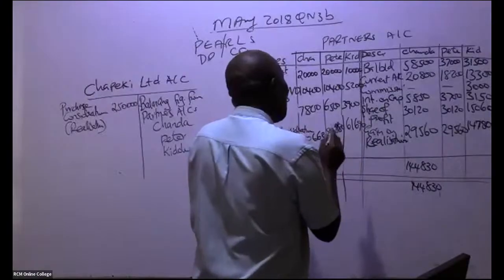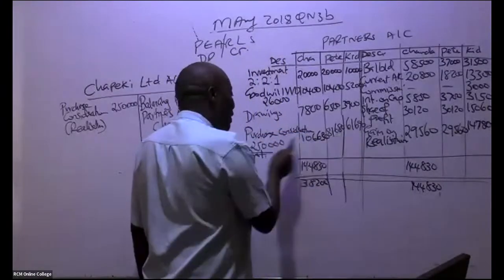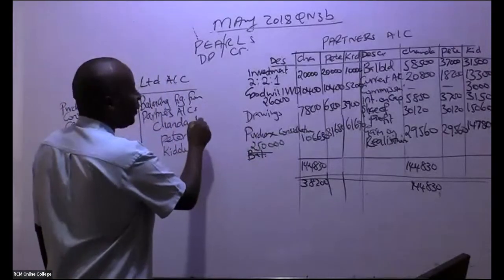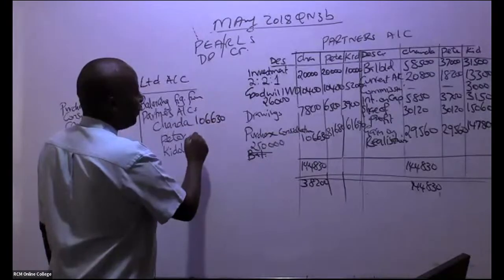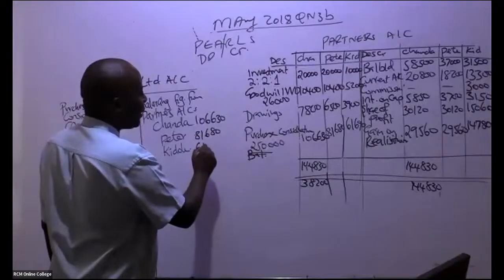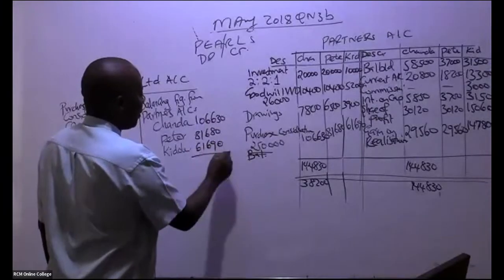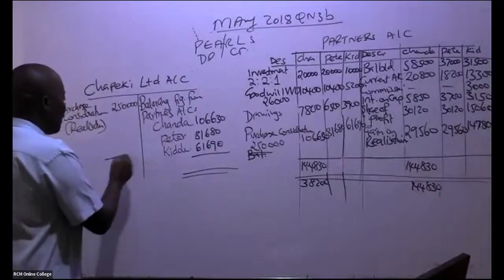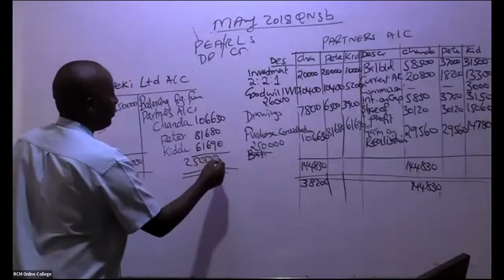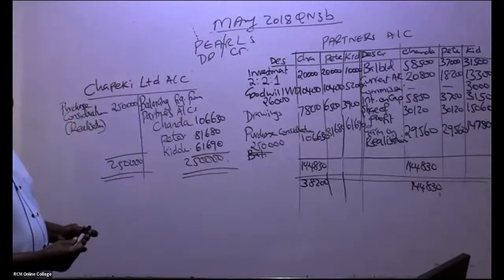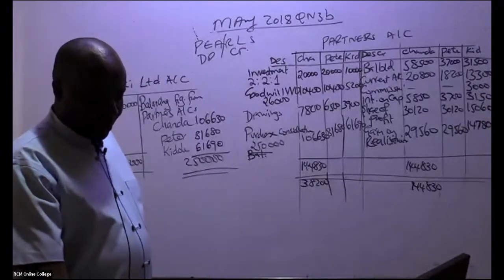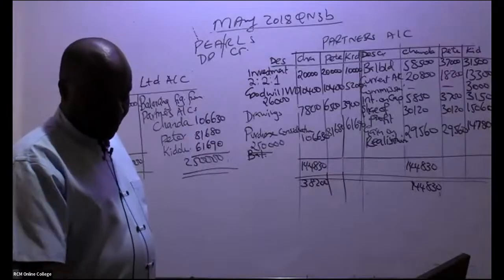So if you want to know whether you are correct, see whether the three figures are adding to 250,000. If they're not adding to 250,000, you have gone wrong. So 106,630, 81,680, 61,690. So this account should always be self-balancing. Very easy. Like that. So now you are through with part 1 of this question.